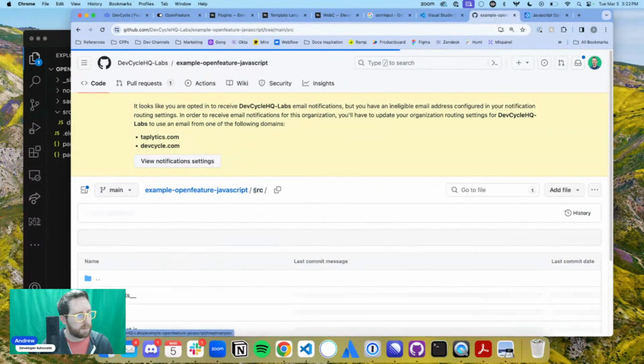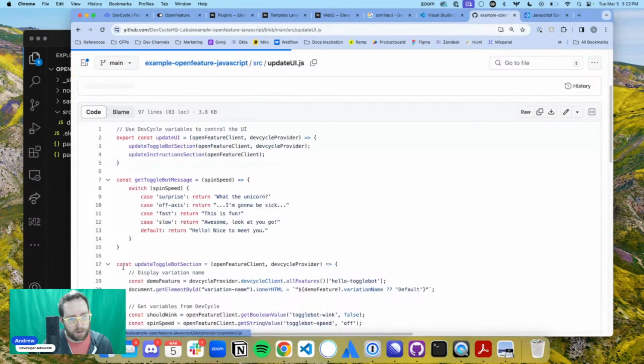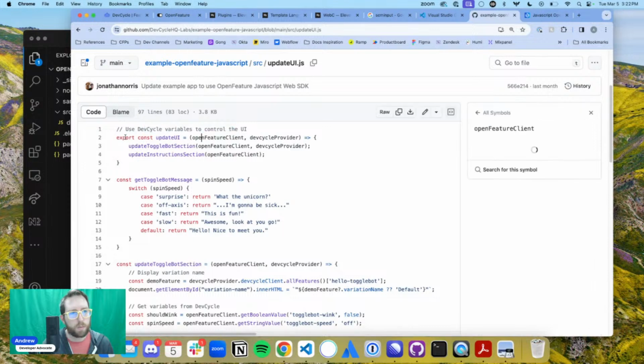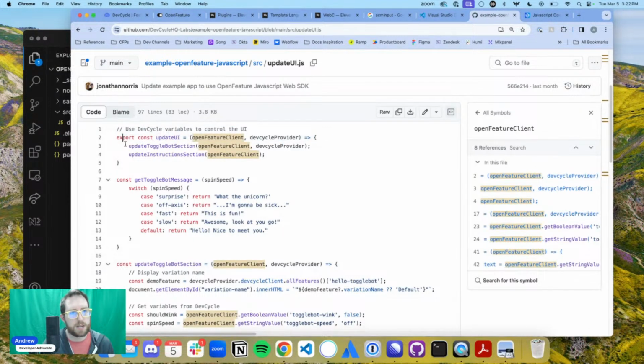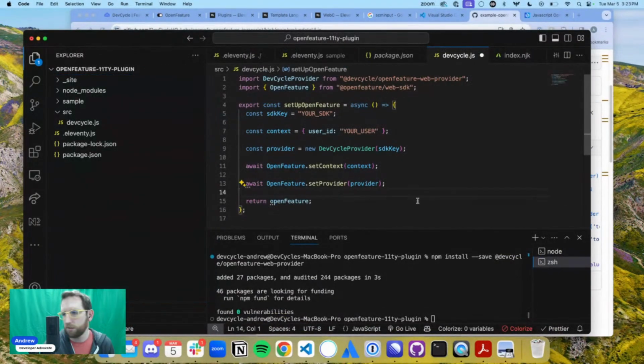Hold on, let's go look at the update UI so you can see what's happening there. In here, we're pulling this in and doing all of the real logic back in the update UI. While I realize that would be a way to do it, it's not the way we are going to do it. For our example, I want to be able to use the OpenFeature client in regular browsers, because of the way that I want to implement this plugin, or the way that I did implement this plugin.